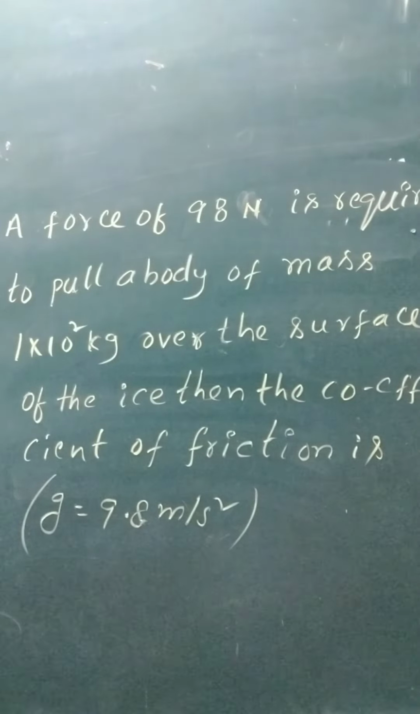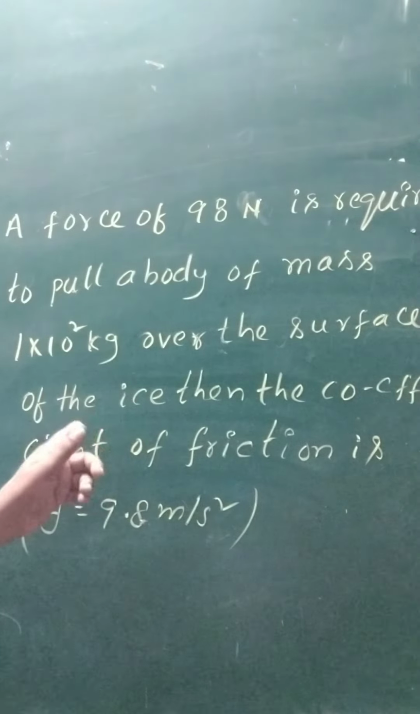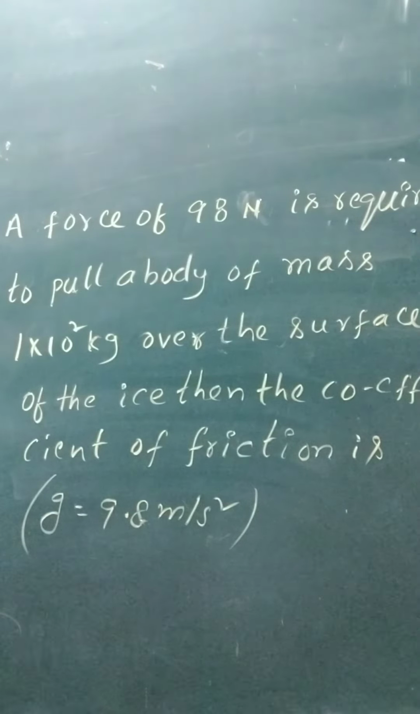A force of 98 Newton is required to pull a body of mass 1 into 10 power 2 kg over the surface. The coefficient of friction is then? G equals 9.8 meter per second square.